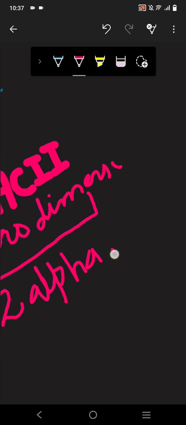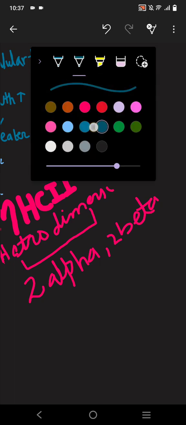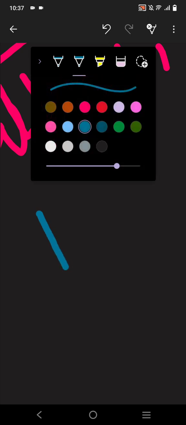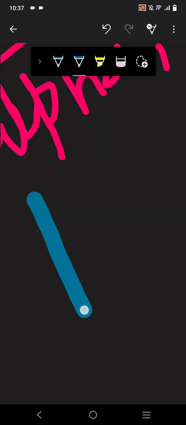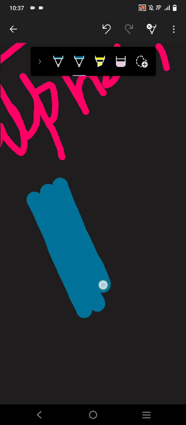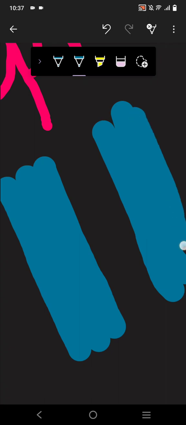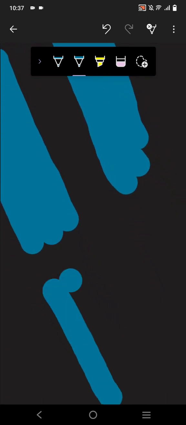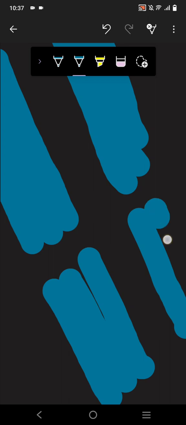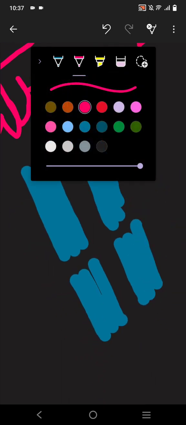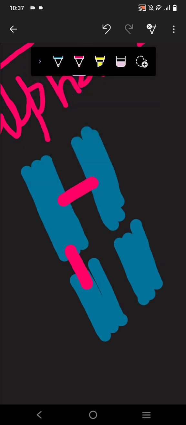Now here we are having two chains of alpha and two of beta. They are also connected and bound with each other.